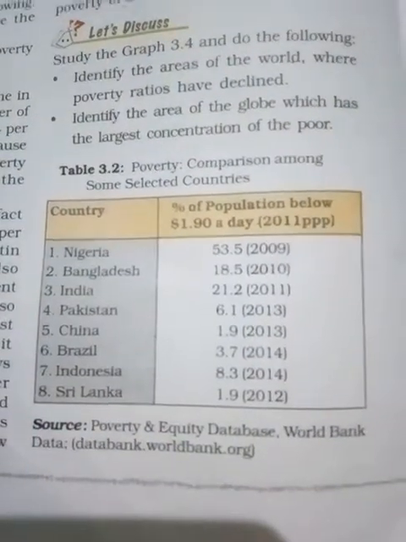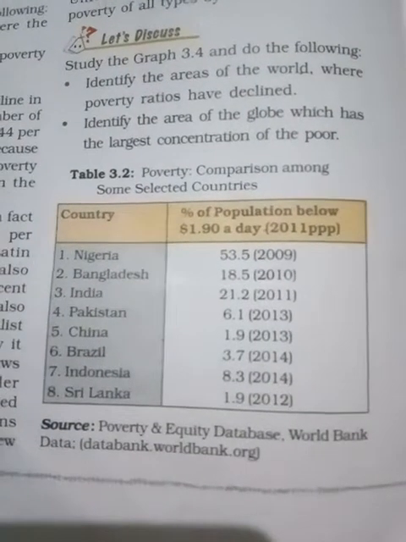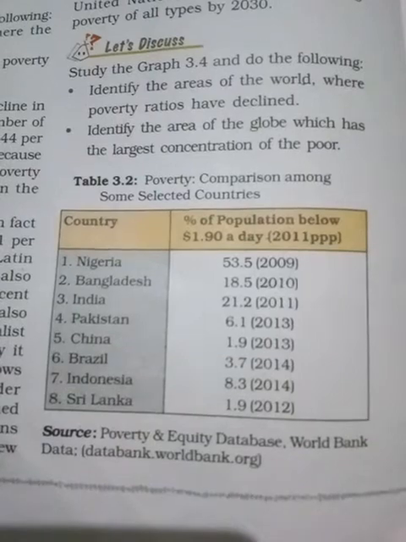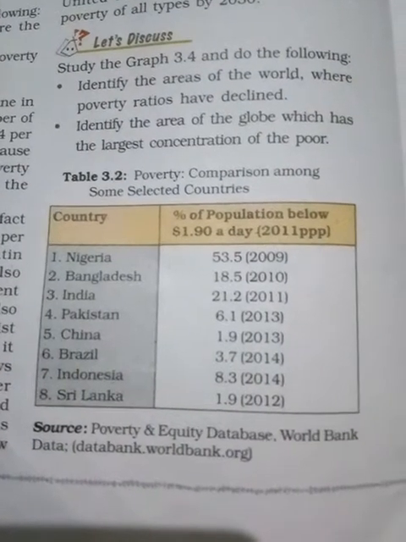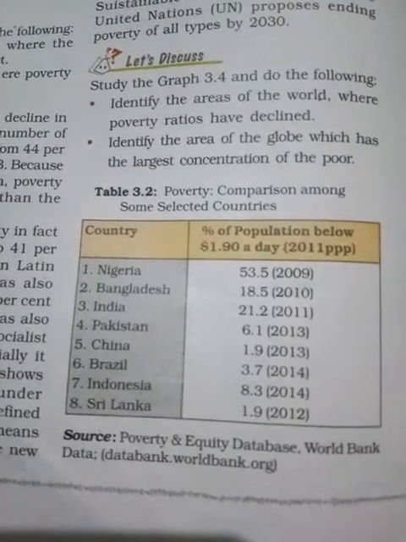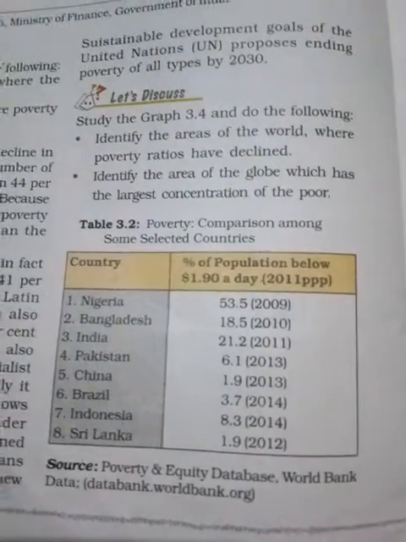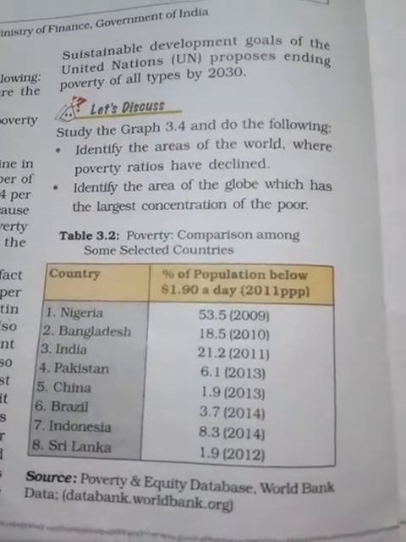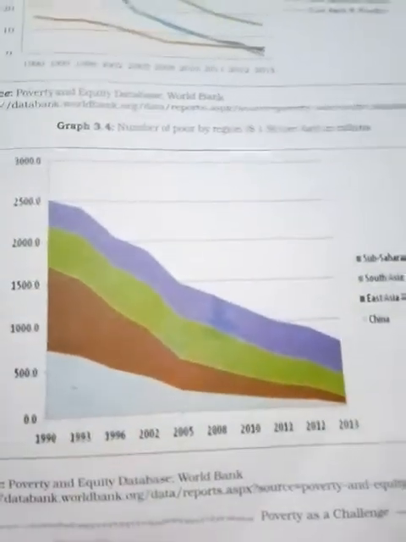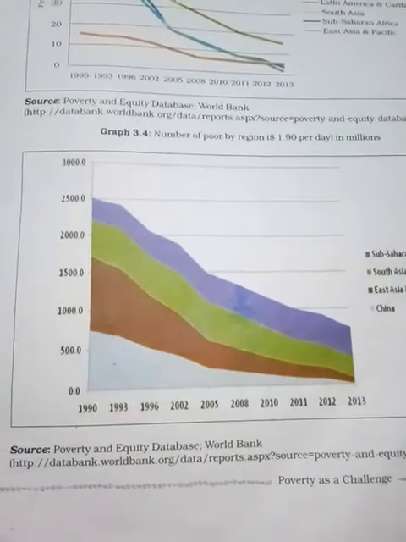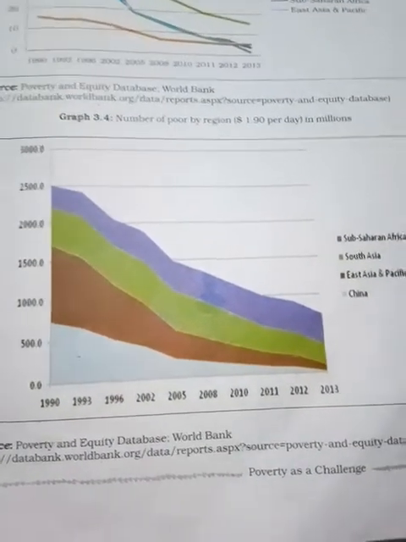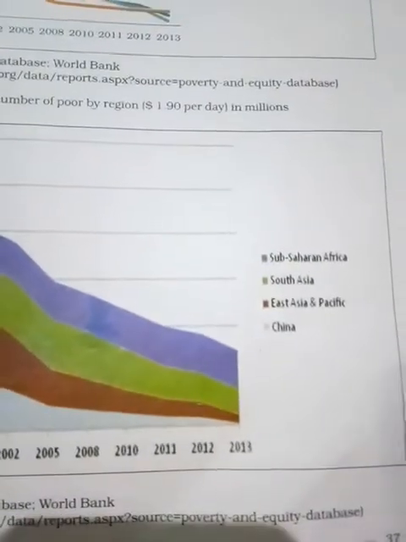We saw the percentage of, look here, 2009, Nigeria is this one, Bangladesh is this, they have given this one now. Even Sri Lanka, Indonesia, Brazil, these are somewhat lower. That means India is also very high, according to 2011. And this is the Poverty and Equity database of the World Bank.